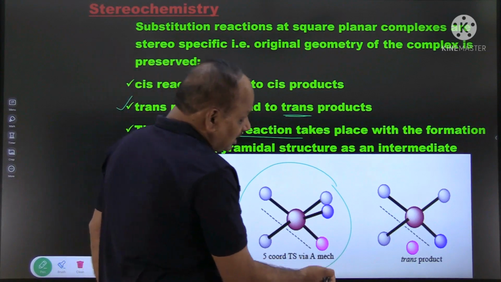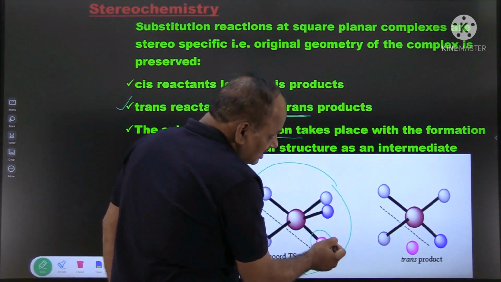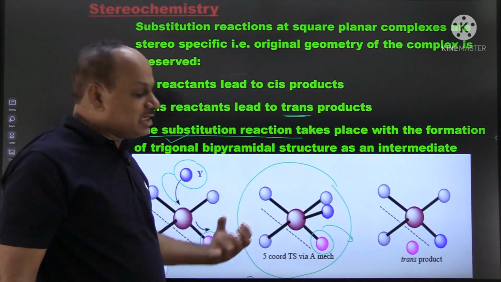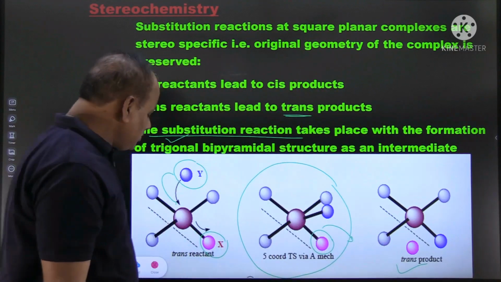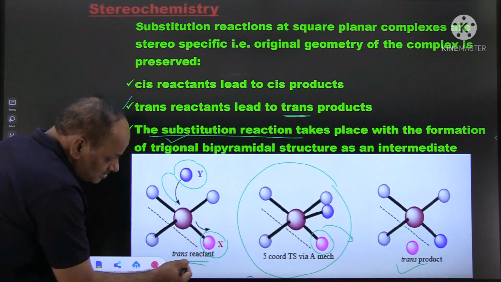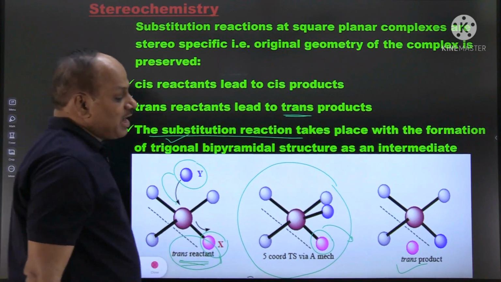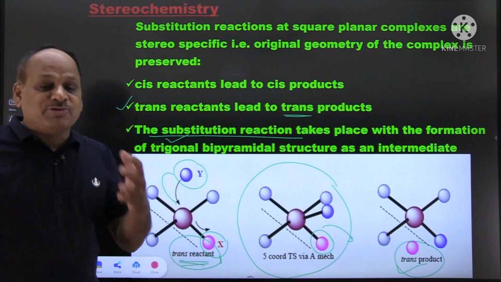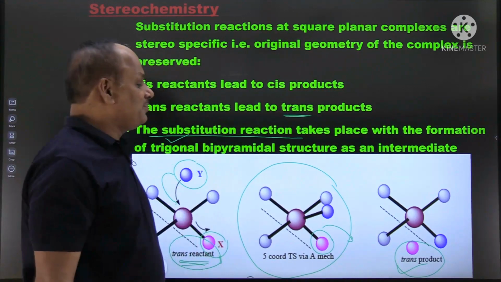After that, the X ligand leaves from the transition state or intermediate, and you get the substituted product. The substrate complex, the reactant, is trans, and the product formed is also trans, and therefore substitution in square planar complexes is always stereospecific in nature.